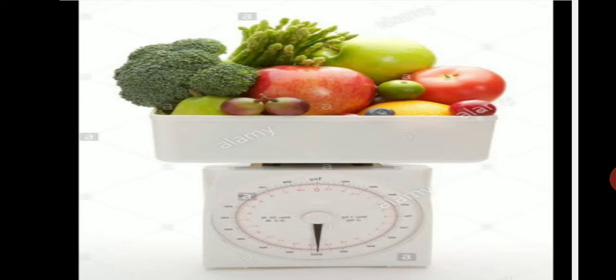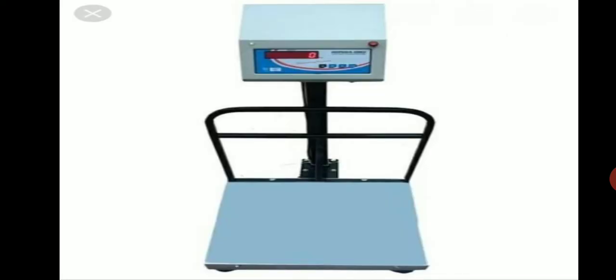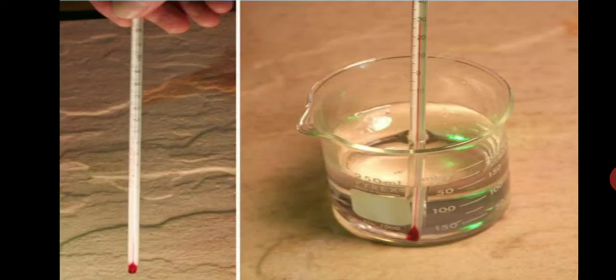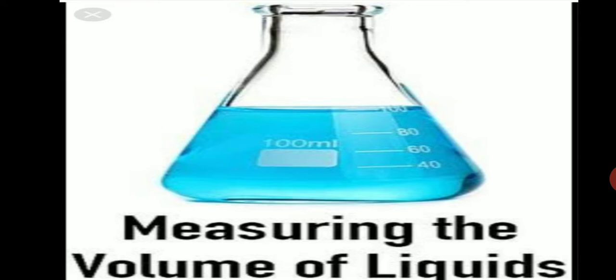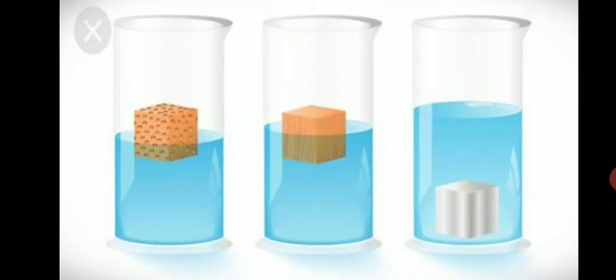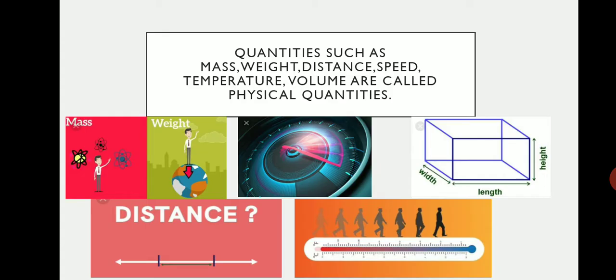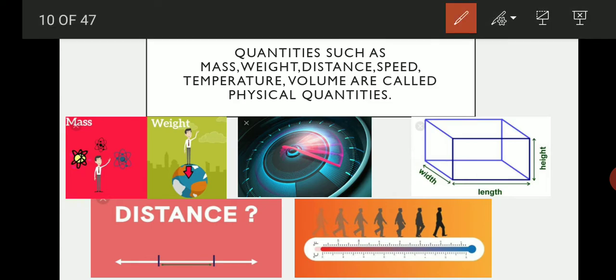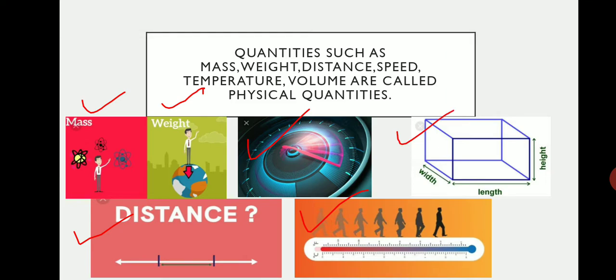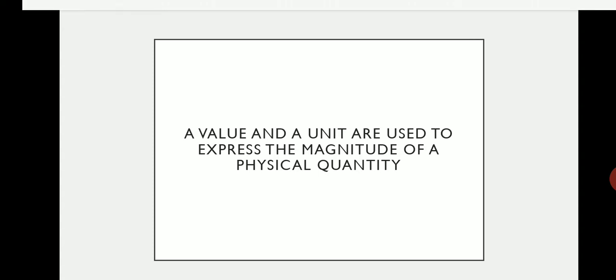In day-to-day life, we measure many things such as the weight of fruits, vegetables, food grains, the temperature of the body or some liquids, volume of liquids, density of various substances, the speed of vehicles, etc. Quantities such as mass, weight, distance, speed, temperature, volume are called physical quantities. So we came to know what physical quantities are.